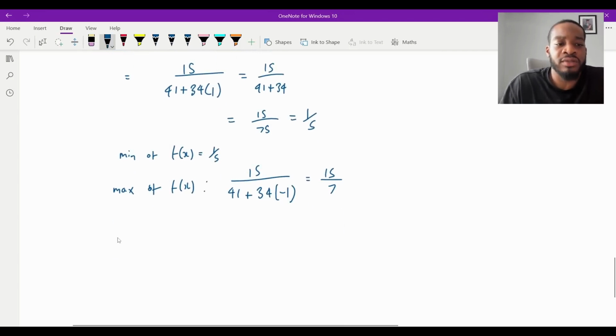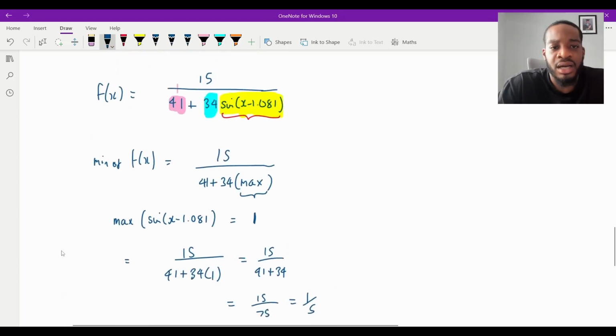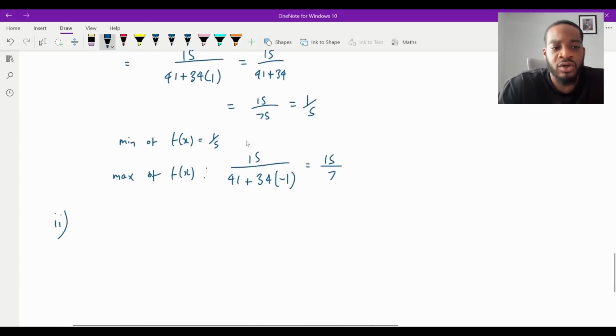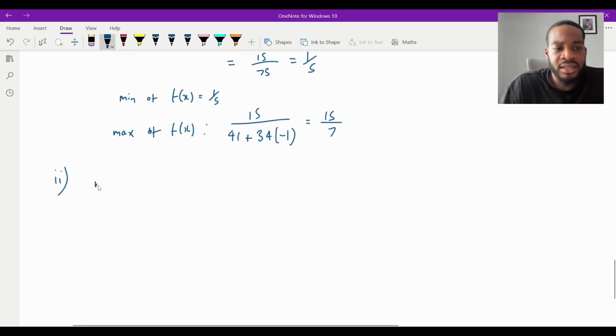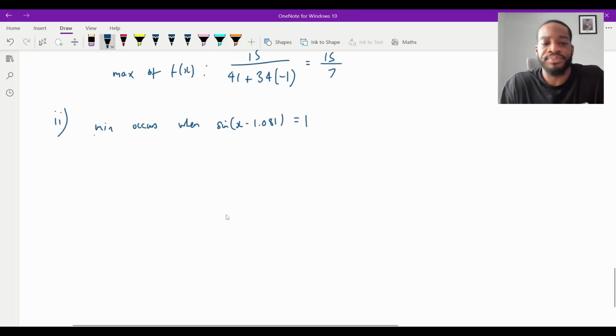So what I'm going to do for I is say that we want this to equal 1, don't we? The minimum occurs when sine of x minus 1.081 is equal to 1. So I'm going to solve that and see what I get.